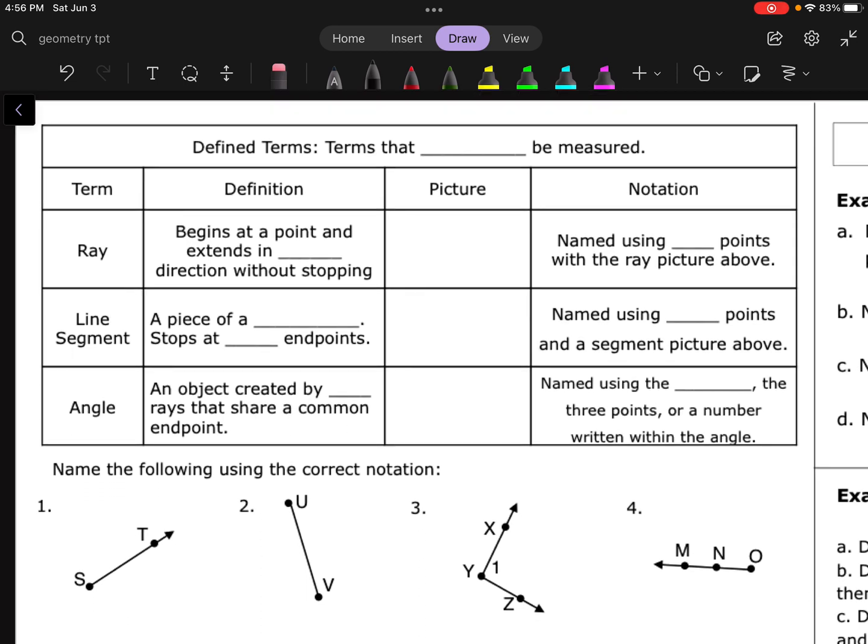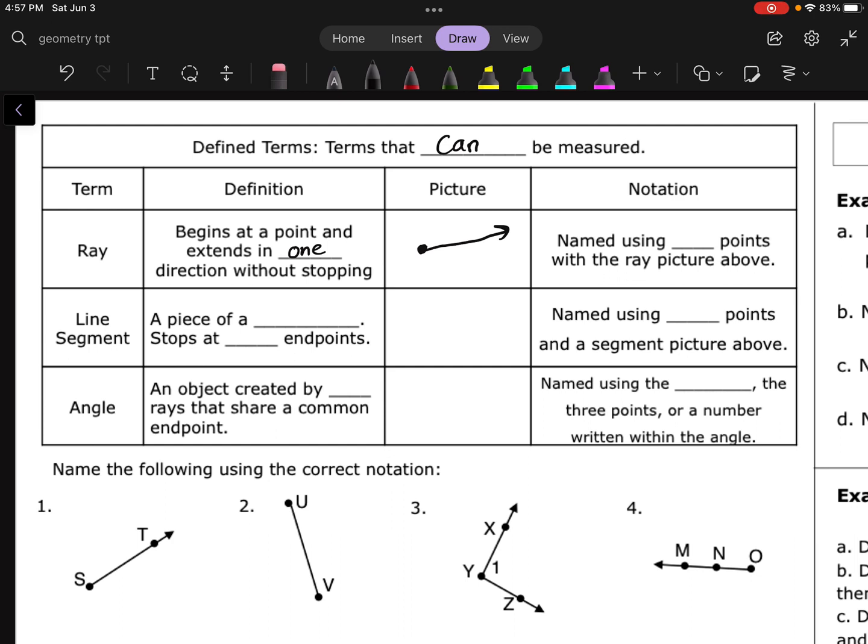So we've seen our undefined terms. Now let's look at our defined terms. Defined terms are terms that can be measured in one way or another. First up, we have the ray. A ray begins at 1 point and extends in one direction without stopping. So we have one endpoint, so that means that we can measure that, right? We know where it starts. And then it's going to go off in one direction infinitely.